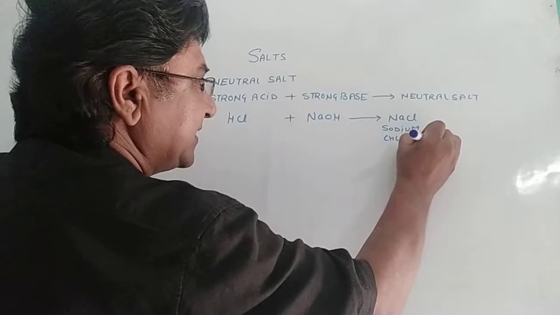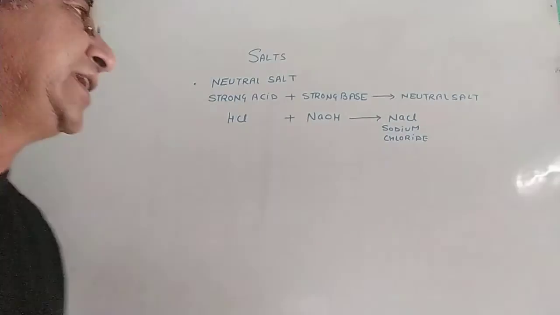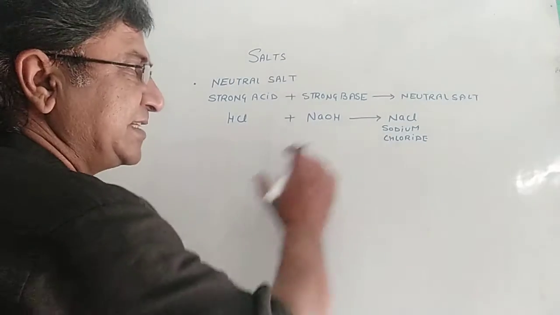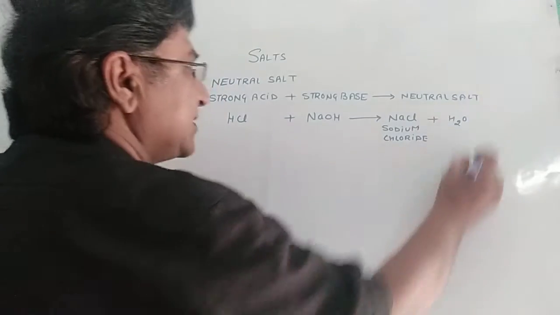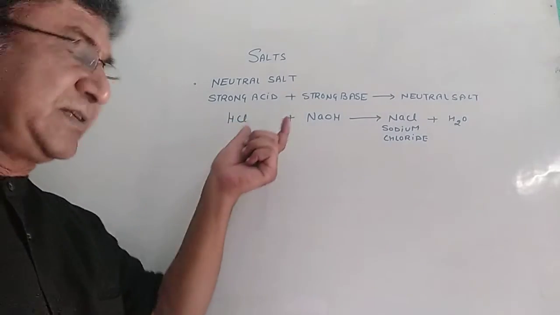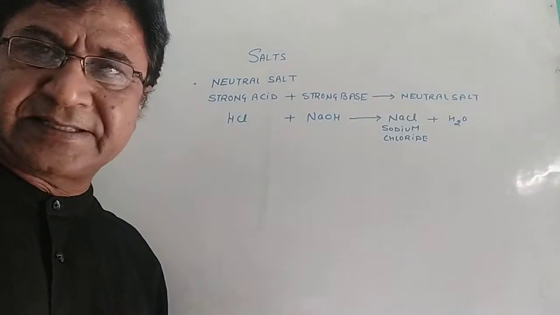Because it is neutral, that is why we use it in making vegetables or food material. Otherwise, we should not have used it if its nature were not neutral. So very much clear, the first is neutral salt: the salt which is prepared by the reaction of a strong acid and a strong base.